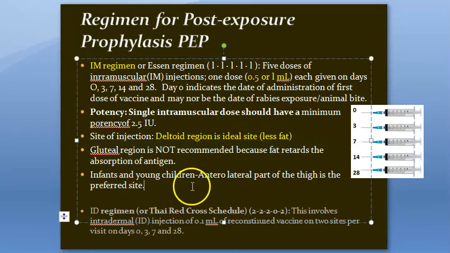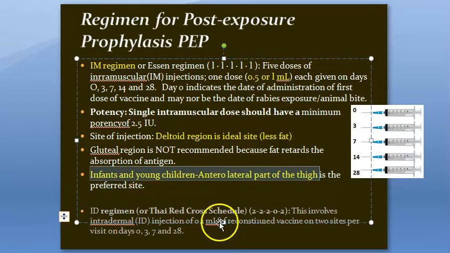The gluteal region is not recommended. We already told you. For infants and young children, anterolateral part of the thigh. So for children it is not the deltoid that they are saying. For children it is anterolateral part of the thigh.